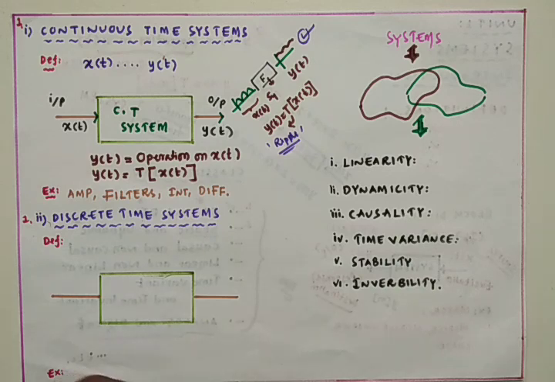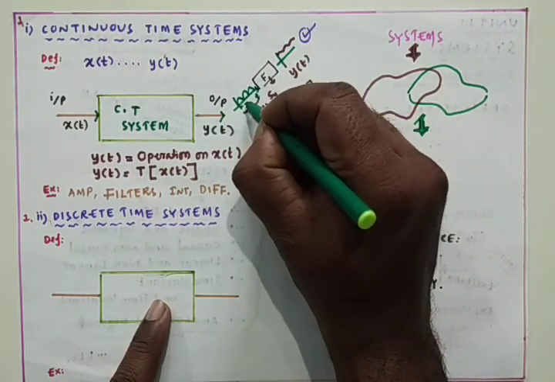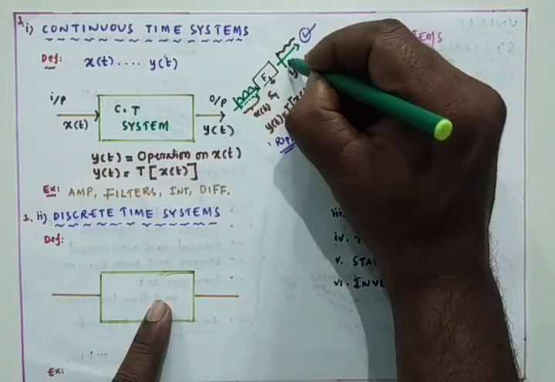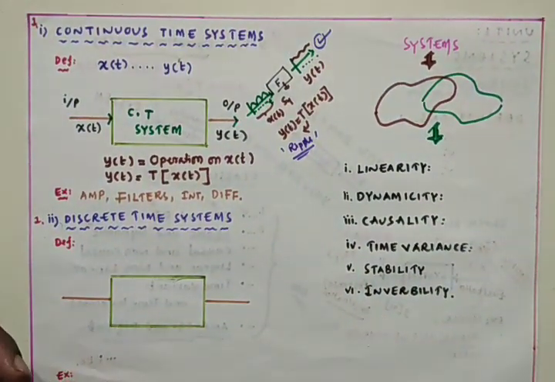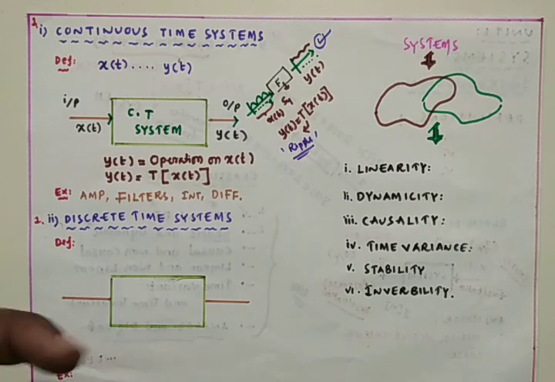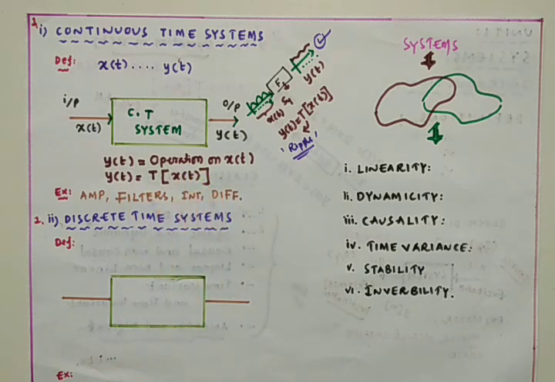That means at every instant of time in the input there is a signal, and in the output also, at every instant of time there is a signal. So if a system completely deals with continuous time signals, then that system is named a continuous time system. Mathematically we can write y of t is equal to the transfer function applied on x of t. Then this is a continuous time system.